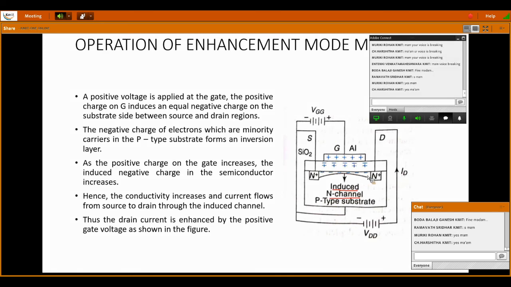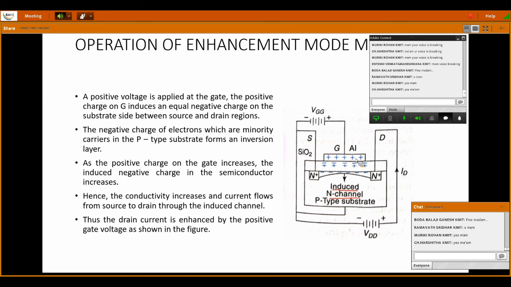And where are these charges coming from? You should get this question: where do these negative charges come from? They are not coming from any new place. They are present in the p-type substrate. P-type means the majority carriers are holes and the minority carriers are electrons. Those minority carriers are pulled towards the SiO2 layer. The negative minority carriers present in the p-type material are attracted towards these positive charges.